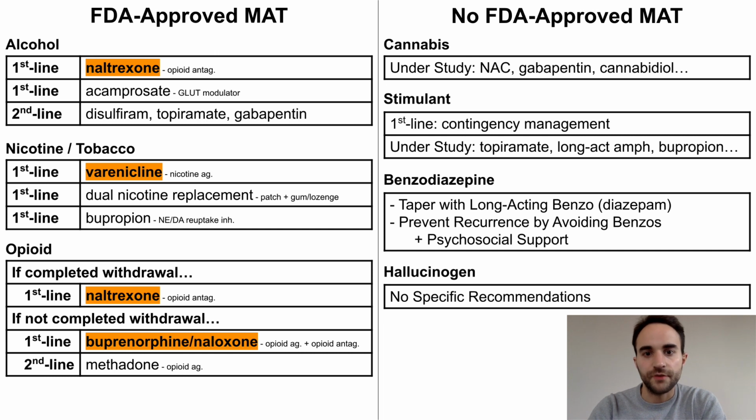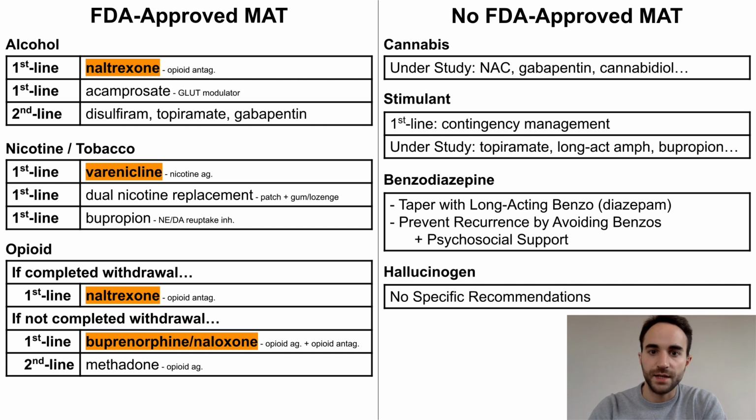For stimulants, the first-line treatment is contingency management, in combination with other psychosocial interventions. Contingency management involves using incentives to encourage treatment adherence and substance abstinence. Some medication treatments under study include topiramate, long-acting amphetamines, and bupropion.